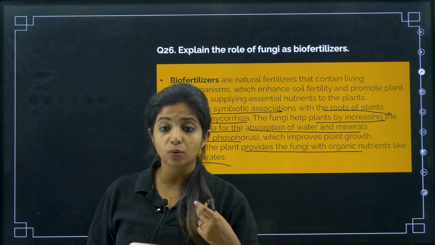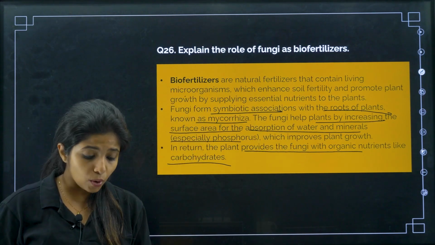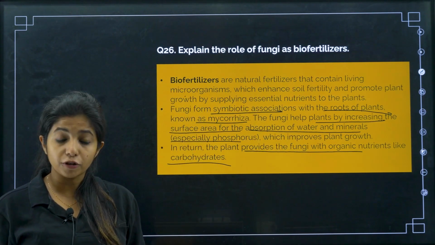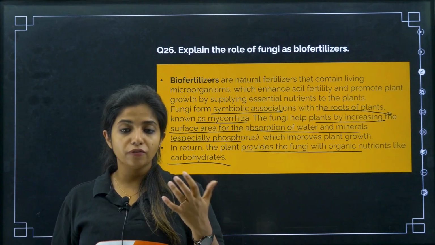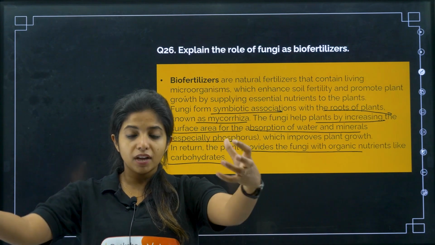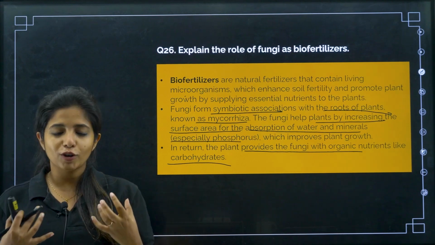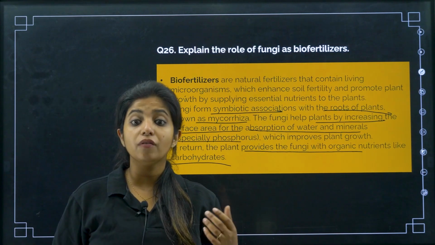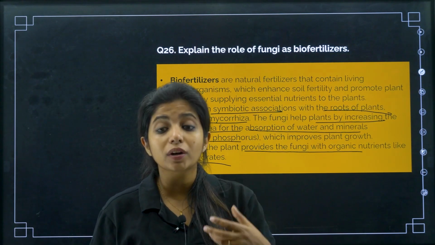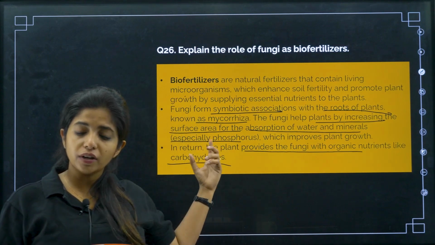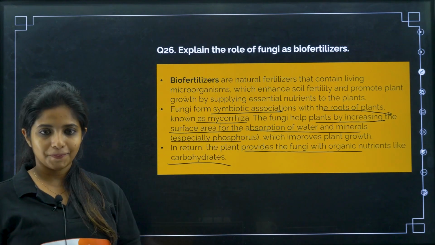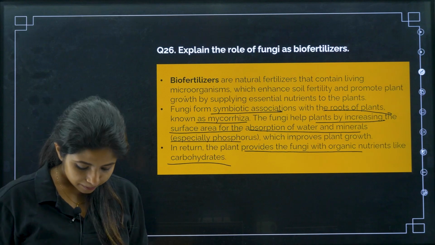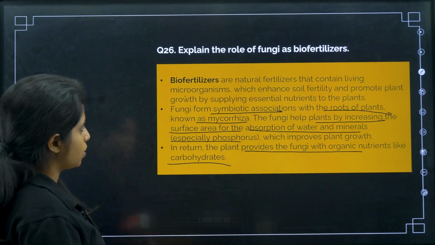So the plants are the ones that basically give what? They do photosynthesis and they produce what? Carbohydrates. So these organic nutrients can be given to the fungi, but the fungi in return will be taking in what? The phosphorus and things like that. Similarly you have rhizobium. Rhizobium fixes what? Nitrogen, my dear children. So for different things, you have different organisms, but anyway you are asked about fungi. So yes, works. Chalo.